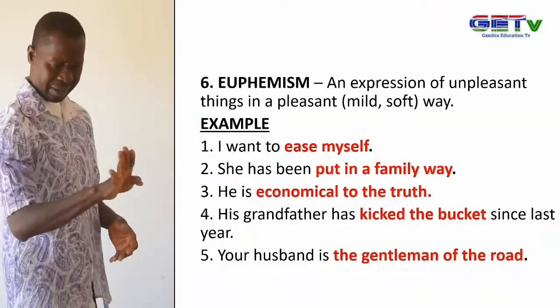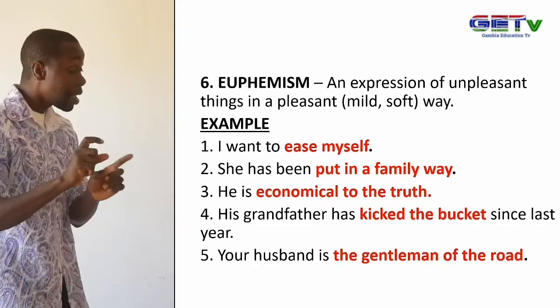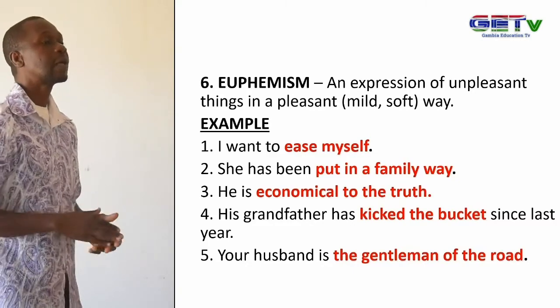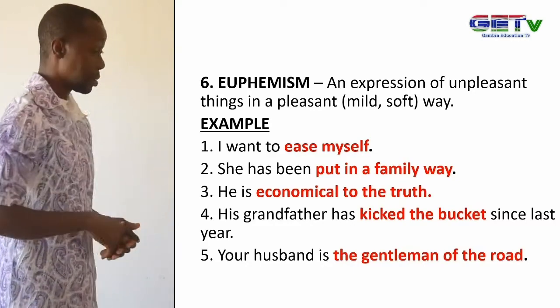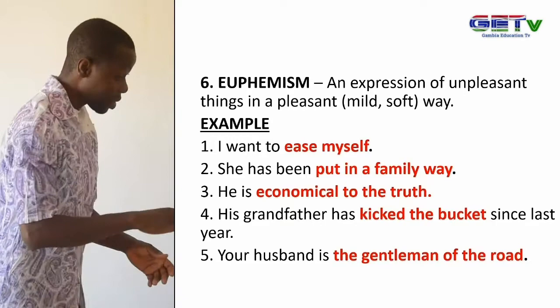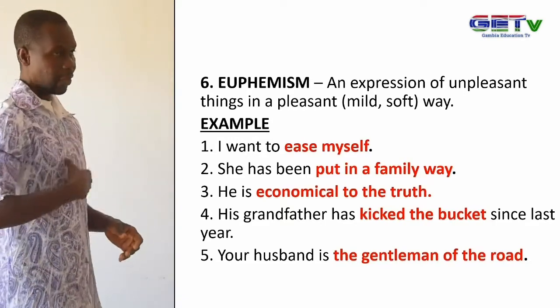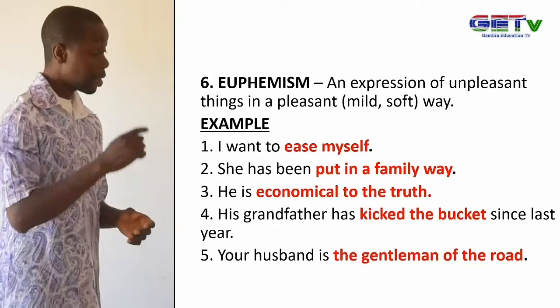It means you are euphemizing. Example, I want to ease myself, rather than saying, I am going to the toilet. But you can just nicely say it, I want to ease myself.